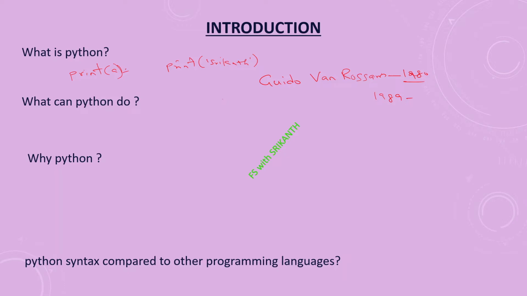The first version of Python was released in 1991, a basic version that the public could access. Python is an interpreted high-level programming language developed by Guido van Rossum at the National Research Institute, Netherlands. Guido van Rossum created Python in the late 80s as a successor to the ABC language.